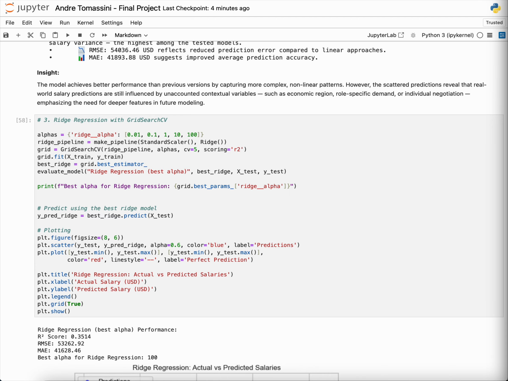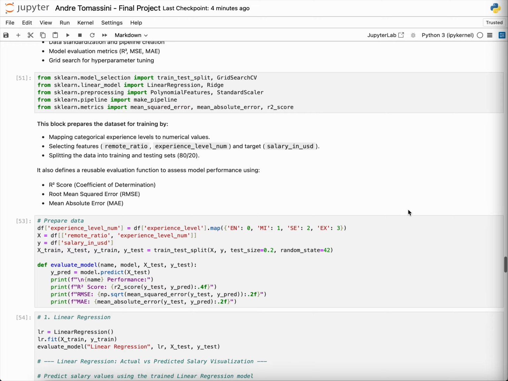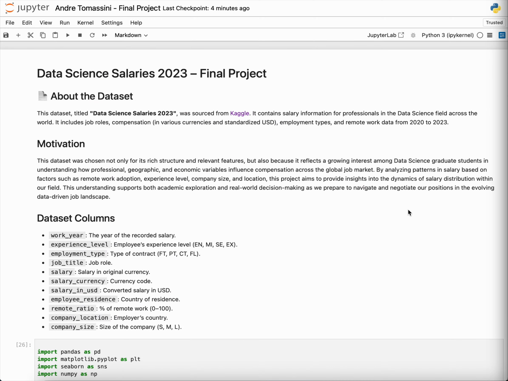So this is my final presentation for this data science course. I'm gonna scroll up. I'm gonna talk about data science salaries from 2023. This is my final project, and I aim to explore which factors most influence data science salaries globally using real-world data, and to build predictive models that help us understand career patterns, negotiation leverage, and remote work dynamics.